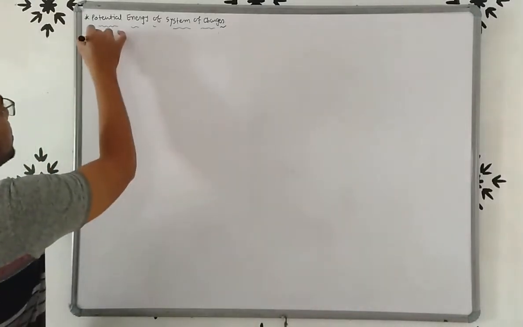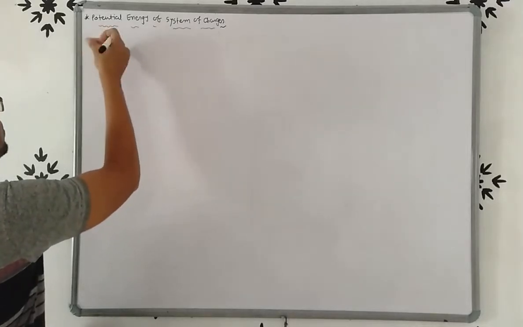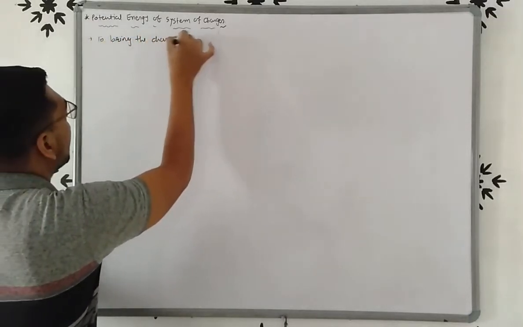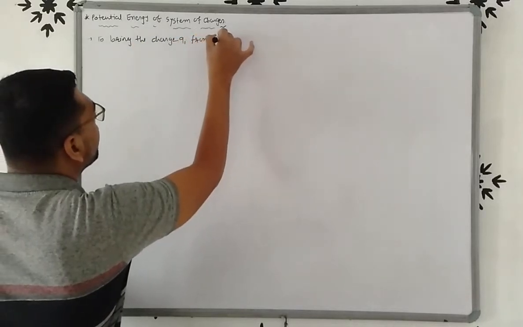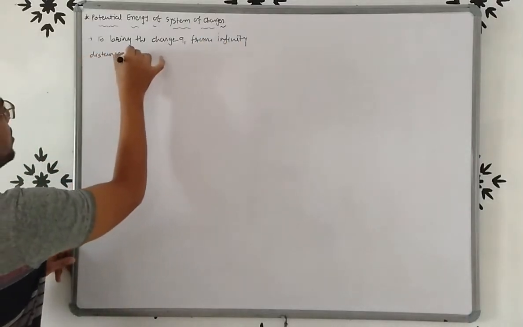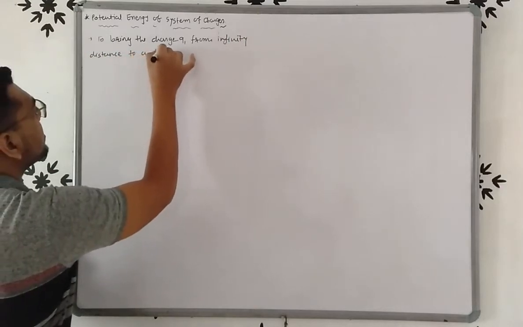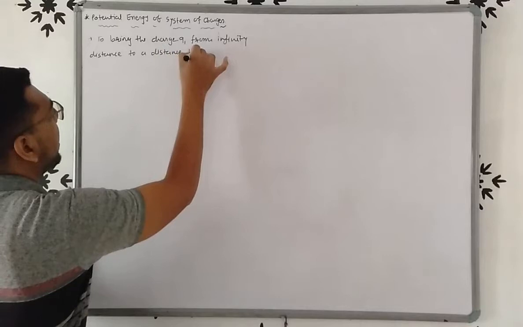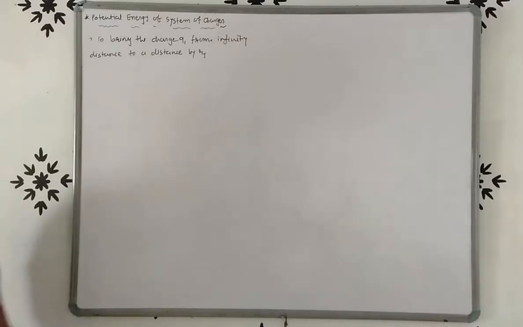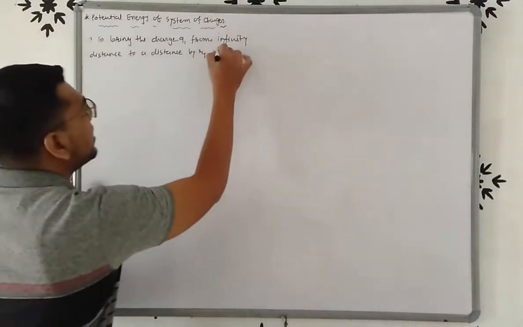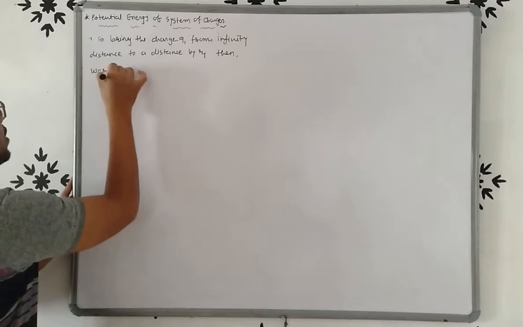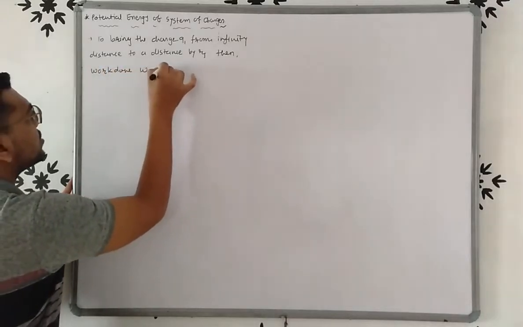So to bring the charge Q1 from infinite distance to a distance R1, the work done W1 is equal to 0.